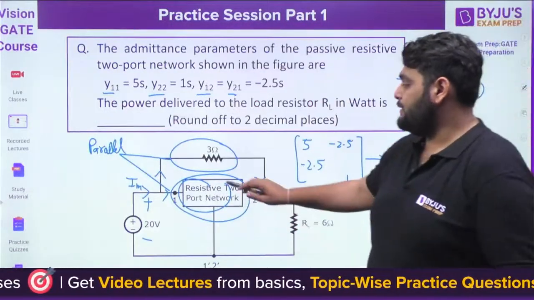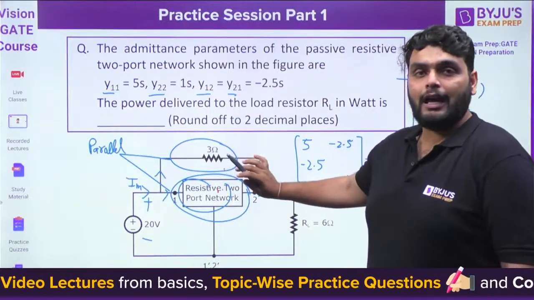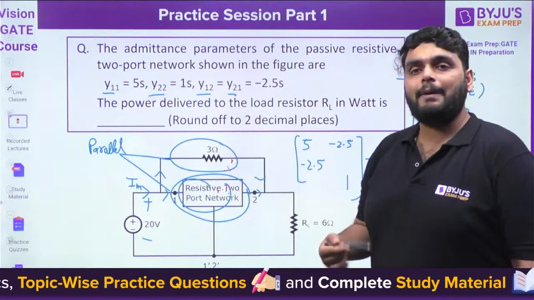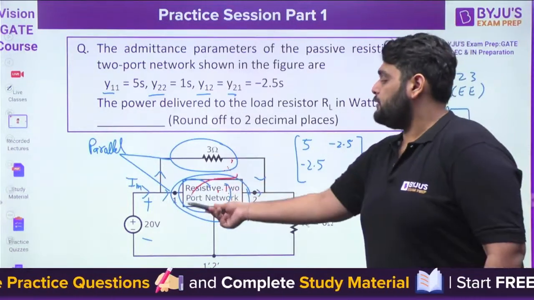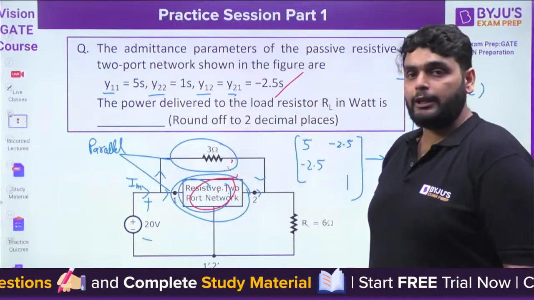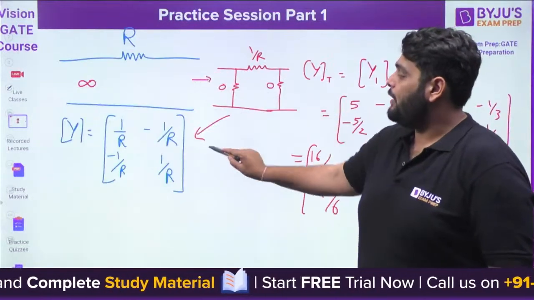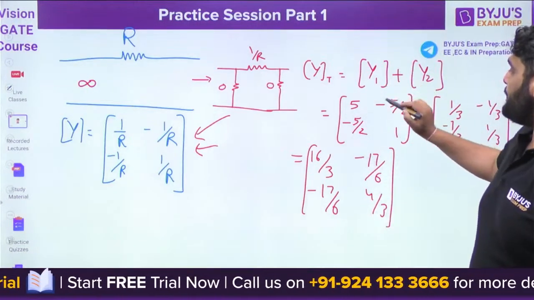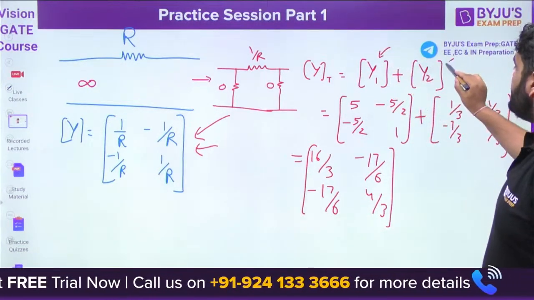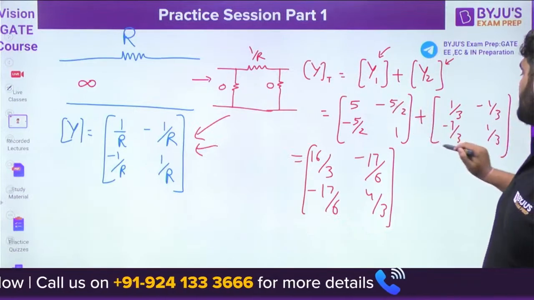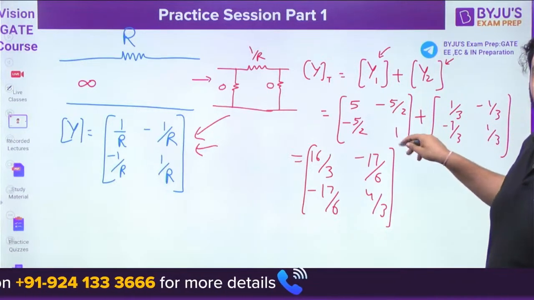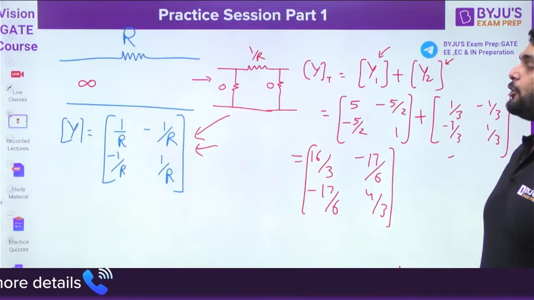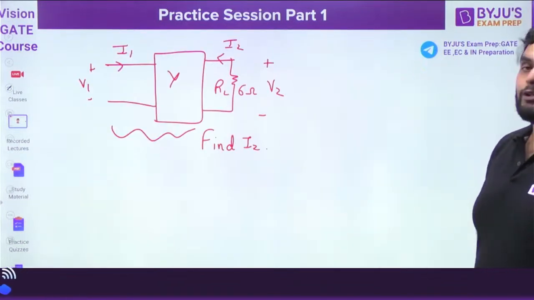I guess you can see both networks are parallel. If both are parallel, then their y parameter will get add up. For this kind of network, the y parameter is given by this. So we have to find out the y parameter first. It is given. We have to find out for that particular branch R. Then we add up both of them to find out the total y parameter. So now if we have a total y parameter, the network will look like this.